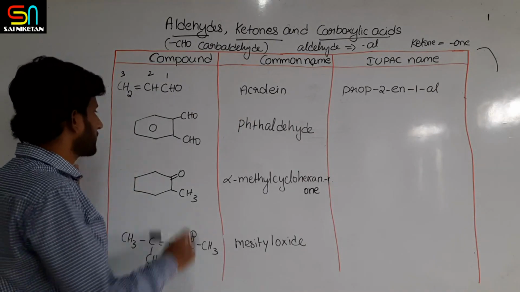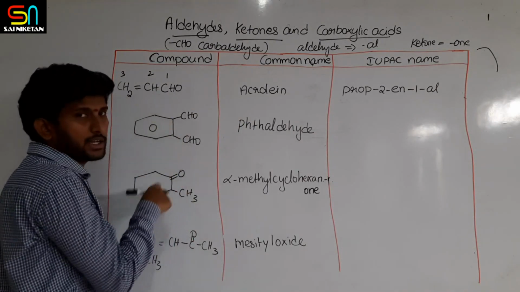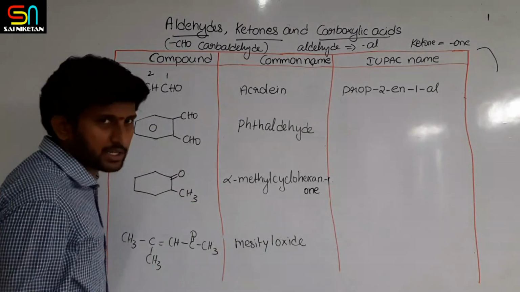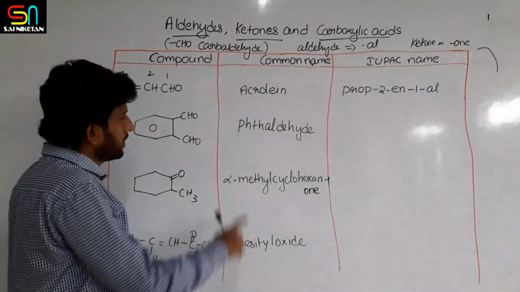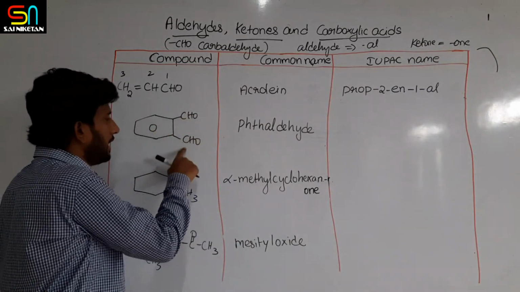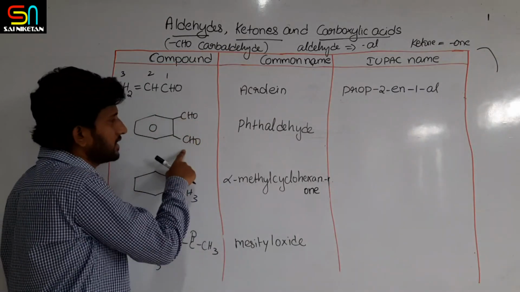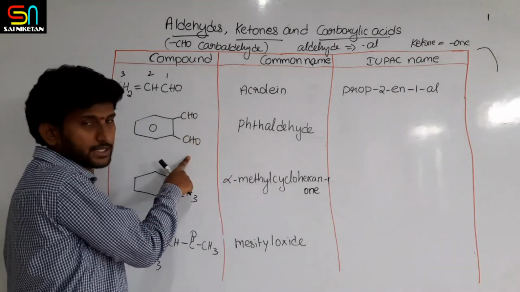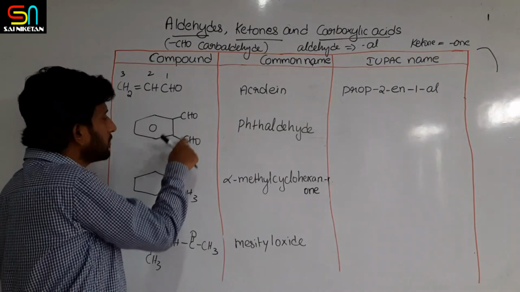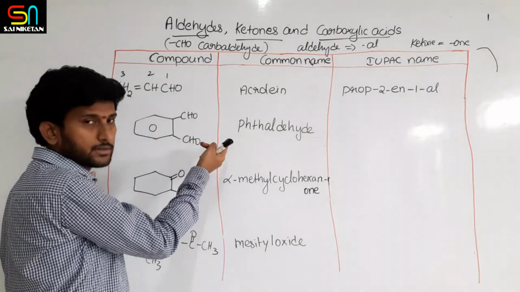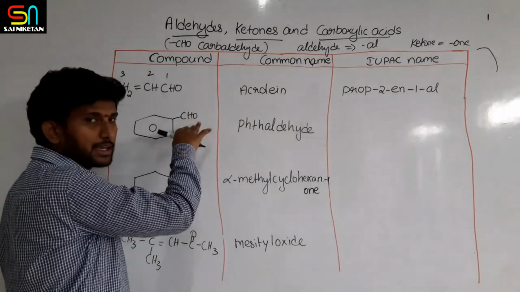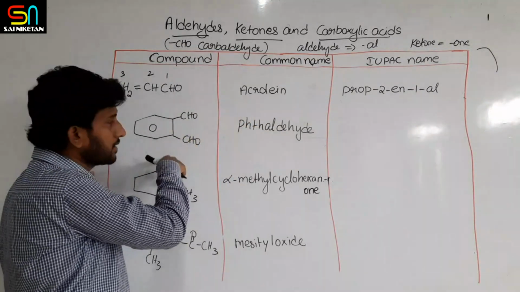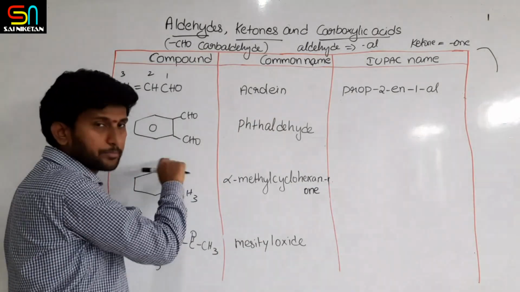Next, this is a benzene ring with 2 aldehydes. If it is a benzene ring with 1 aldehyde group, benzene carbaldehyde or benzaldehyde we call it. And if 2 aldehydes are adjacent to each other, the common name is phthalaldehyde, similar to phthalic acid, the benzene ring with 2 COOHs. From phthalic acid, the ic acid is removed and aldehyde added, so it is phthalaldehyde, the common name.